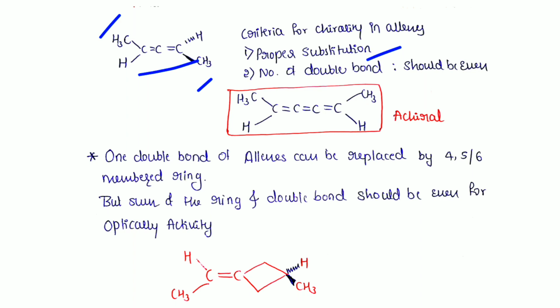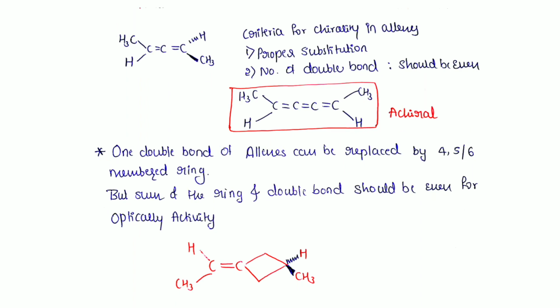If you have an odd number of double bonds, for example in this case, these two substituents are in the plane of the paper. The terminal carbons are in the same plane, so I can use a plane to divide this molecule into two equal halves. This molecule is achiral.